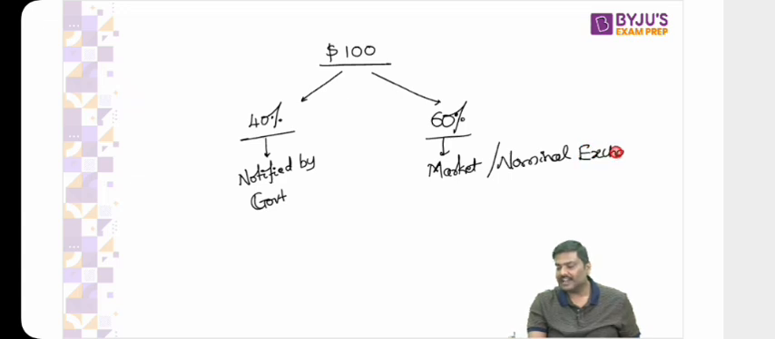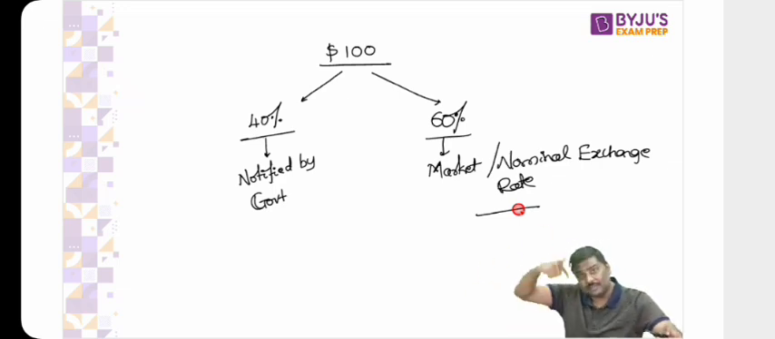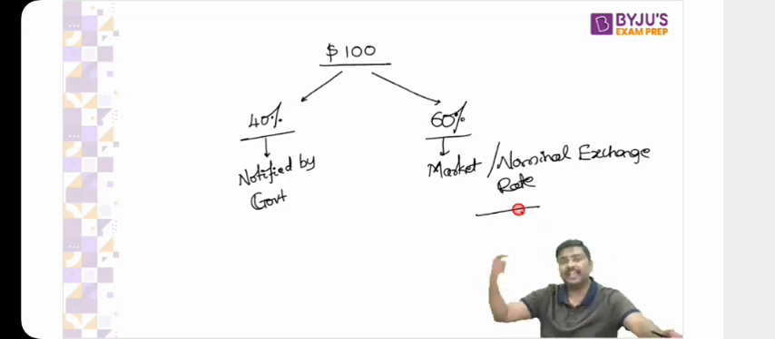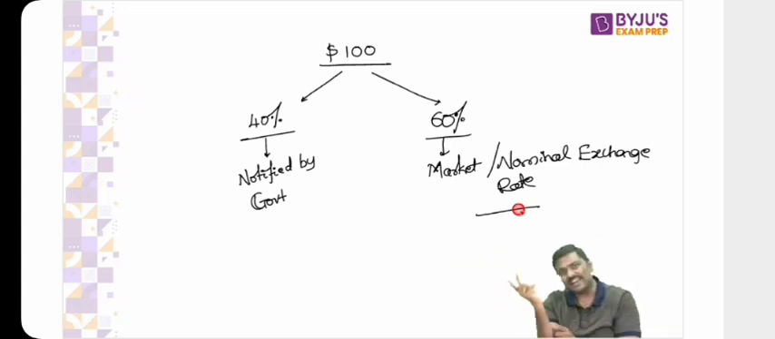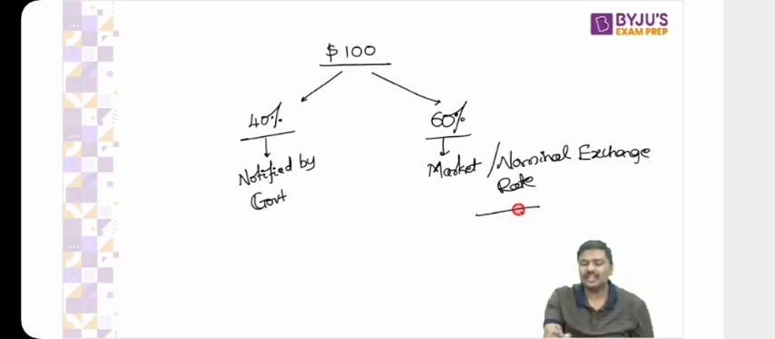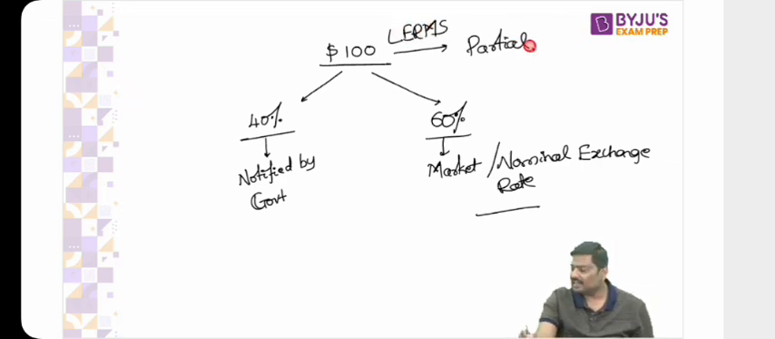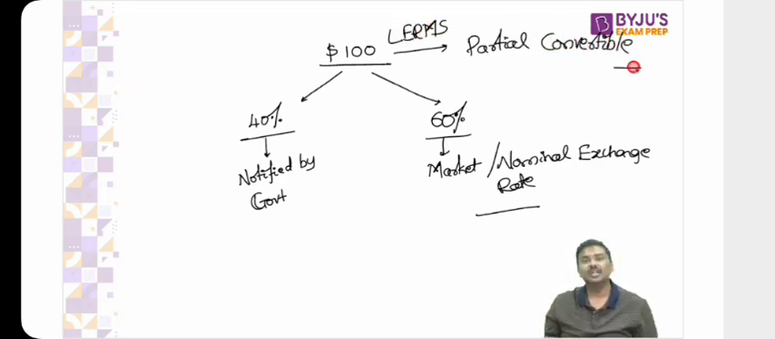Any problem with this? Let me know. Under this dual exchange rate system or LERMS, 40% of these currencies will have to be exchanged at an exchange rate notified by the government, and the remaining 60% at an exchange rate determined in the market, that is the nominal exchange rate. Now, can I simply say two exchange rates are there? Conditions are there on how you are supposed to convert from rupee to dollar, dollar to rupee. Can I call this LERMS partial convertibility, or partially convertible? Any difficulty in understanding this? Why? Conditions are there, restrictions are there.